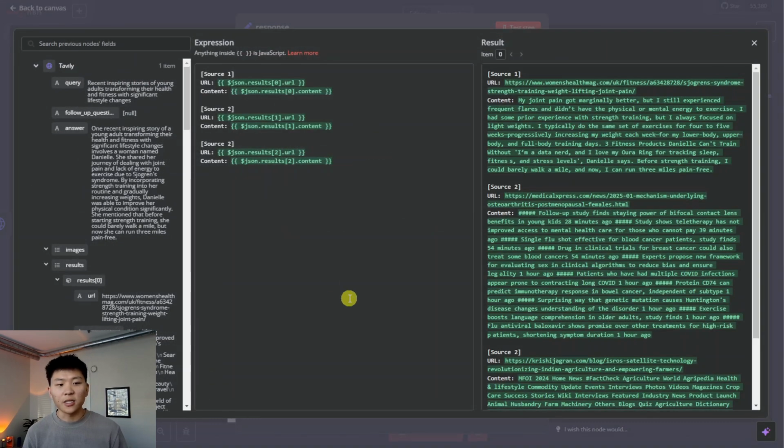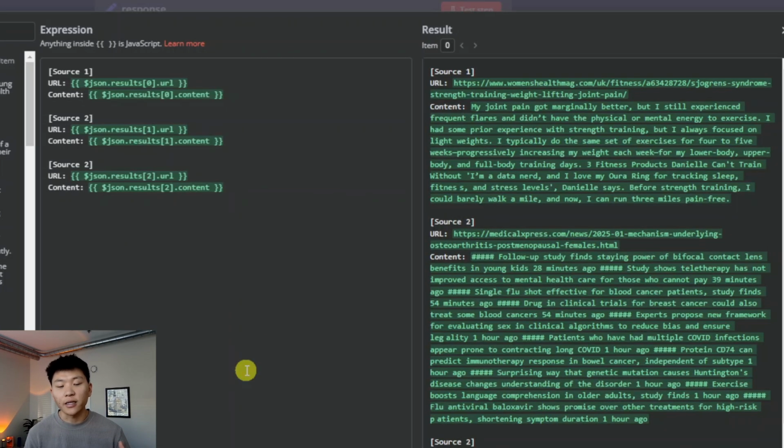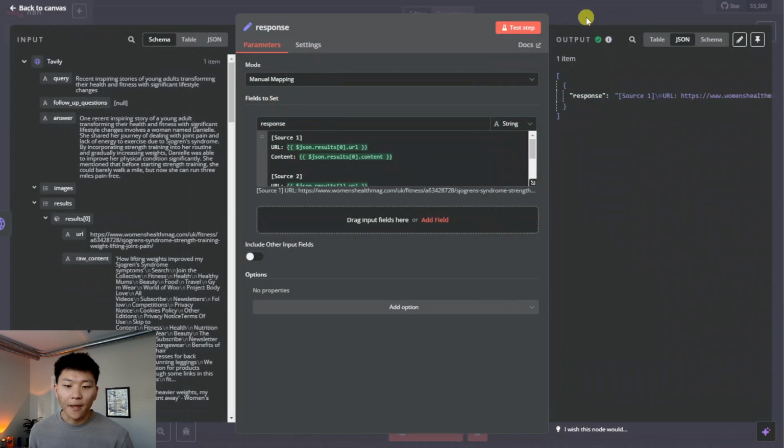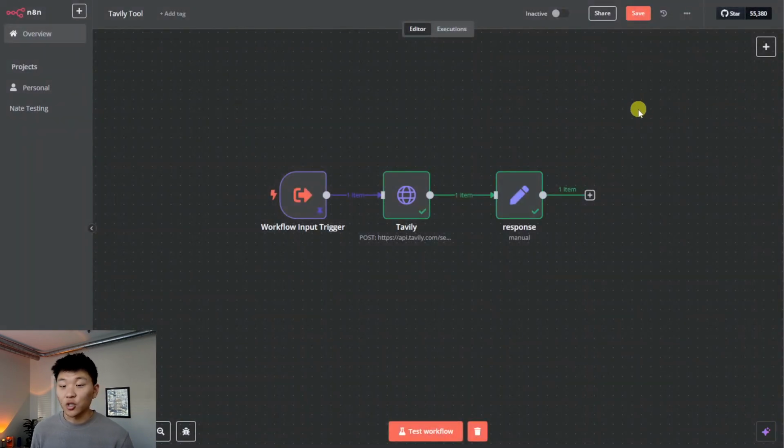And all I did here was I specified the 3 sources we're getting back. And then I just said, here's the URL and the content for source 1. Here's the URL and content for source 2. And then same thing for source 3. So this is what it looks like. It's going to be super clean. It's just going to be a quick snippet because we want the newsletter to be, hey, this is an article, or this is a section about this stuff, a quick blurb. If you want to learn more, click on this link. So that way you're able to scan and see a ton of stuff in a shorter amount of time.